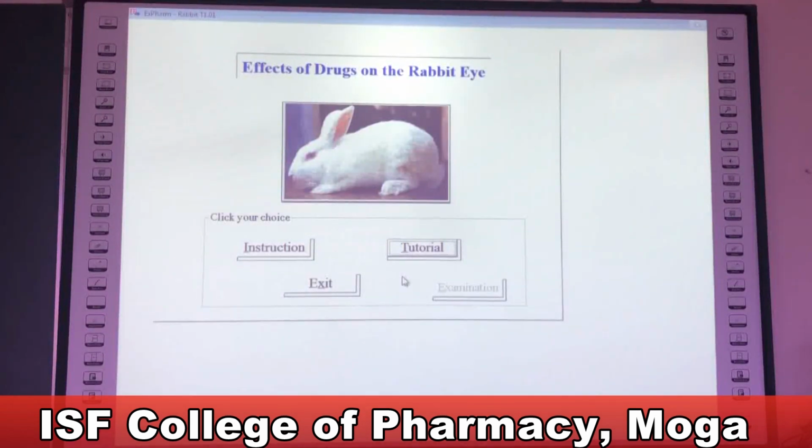As you can see, the software is provided with two different modes. One is tutorial mode, another is examination mode. In examination mode, you can conduct the exam as the drugs administered in this mode are unknown. During tutorial mode, the drugs administered from the list available in the software are known. So today we will demonstrate the effect of drugs on rabbit eye in tutorial mode.